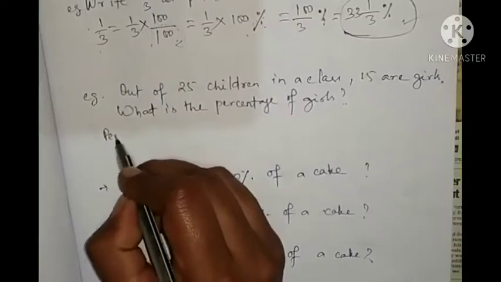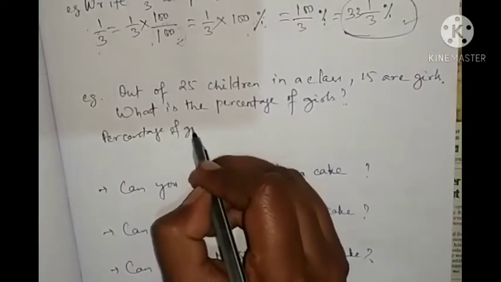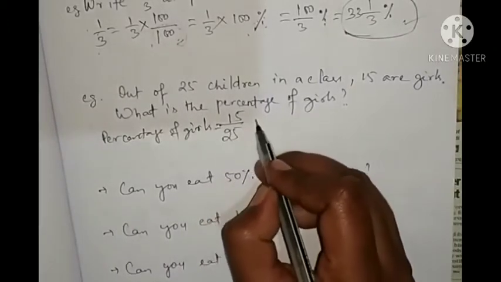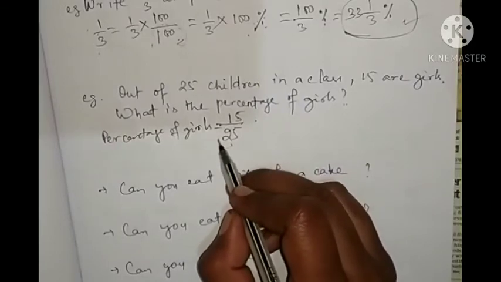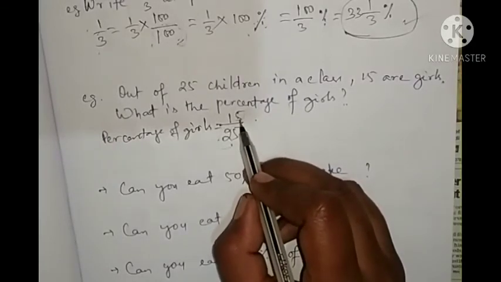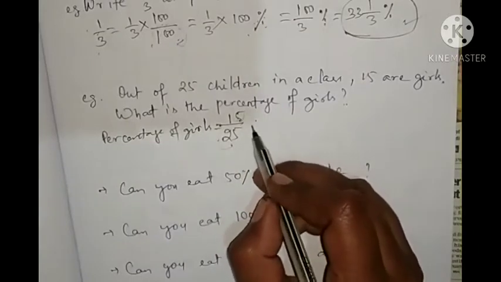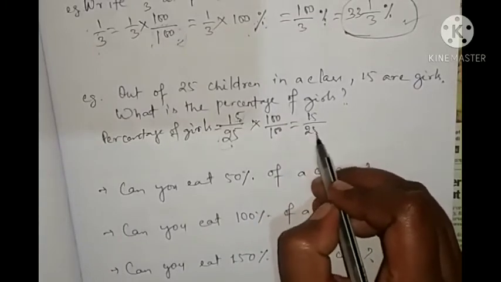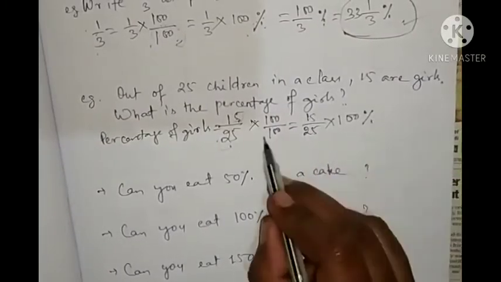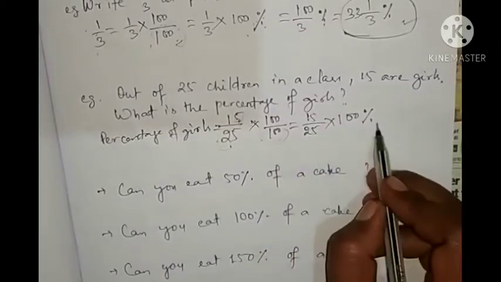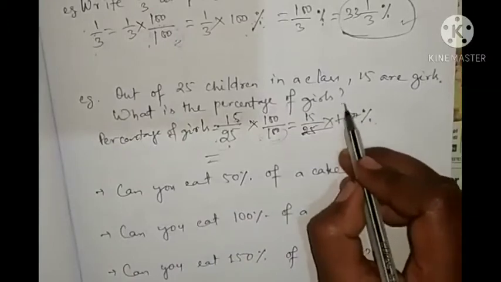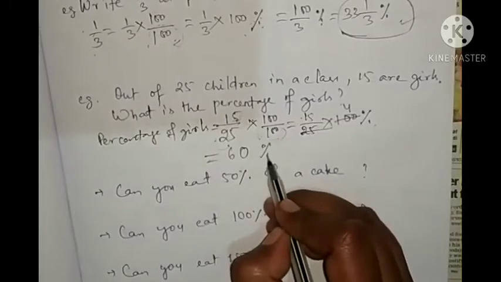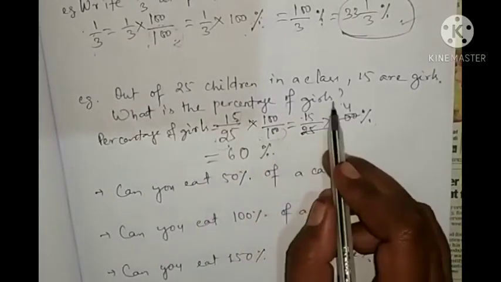Means percentage of girls is equal to 15 by 25, means 15 out of 25. Total children is 25 and girls are 15. So 15 by 25 into 100 by 100. The same thing you will write: 15 by 25 into 100 percentage. Don't use this one, use as percentage. Next you write 25 for 100, so 15 for how much? 60. 60% girls.